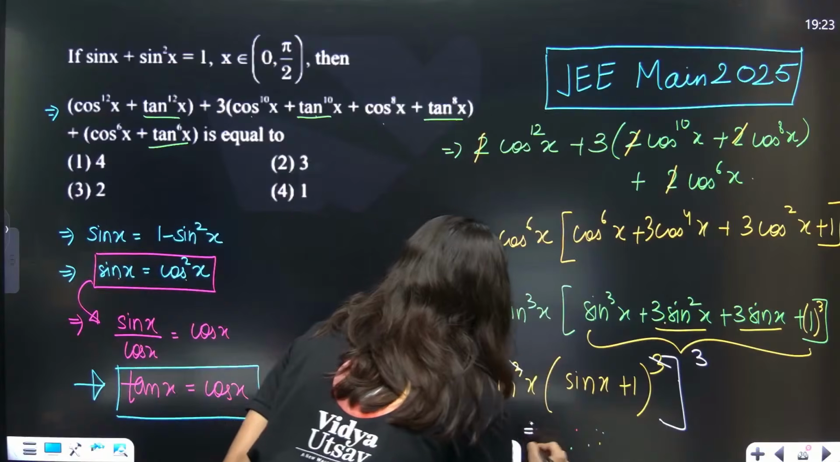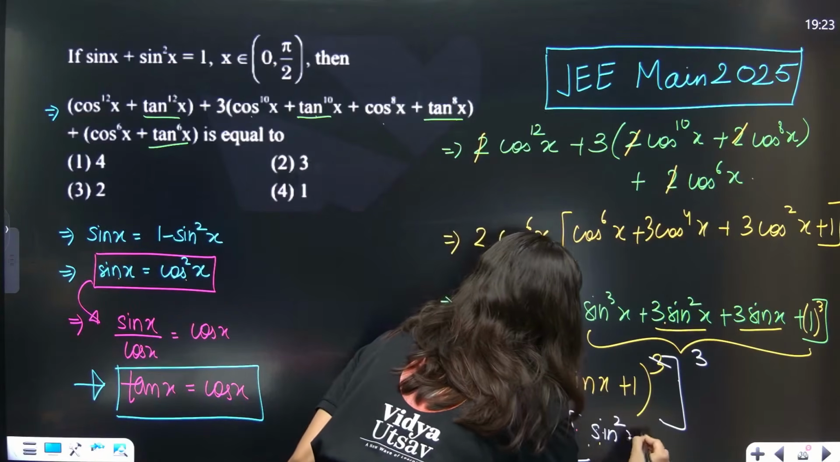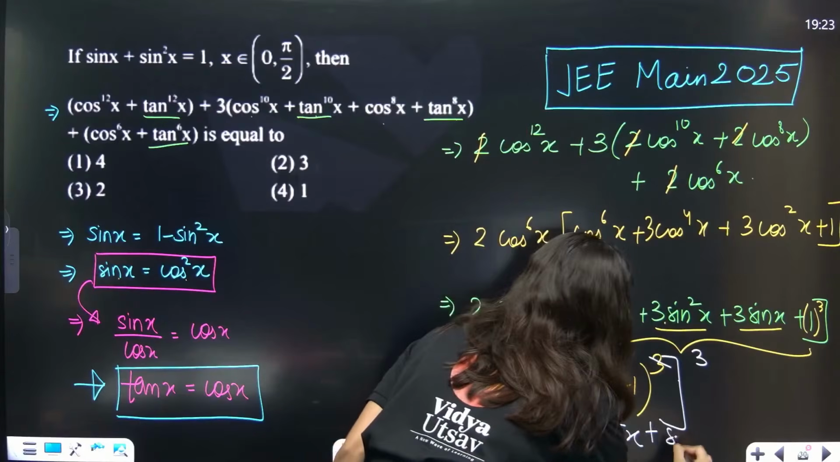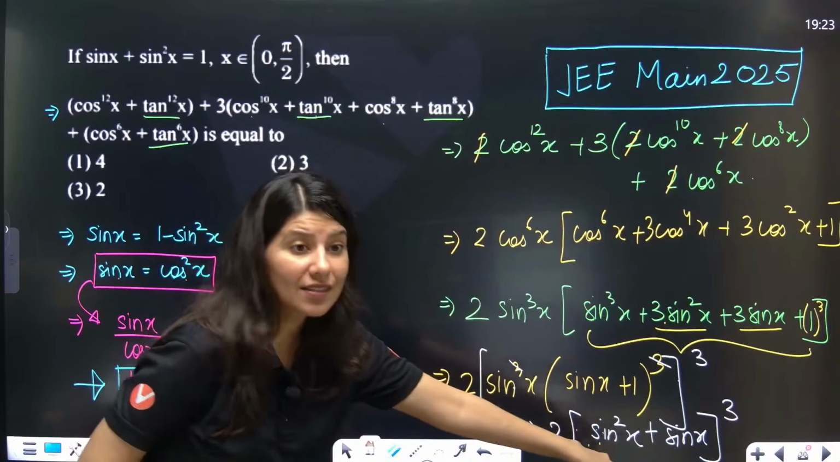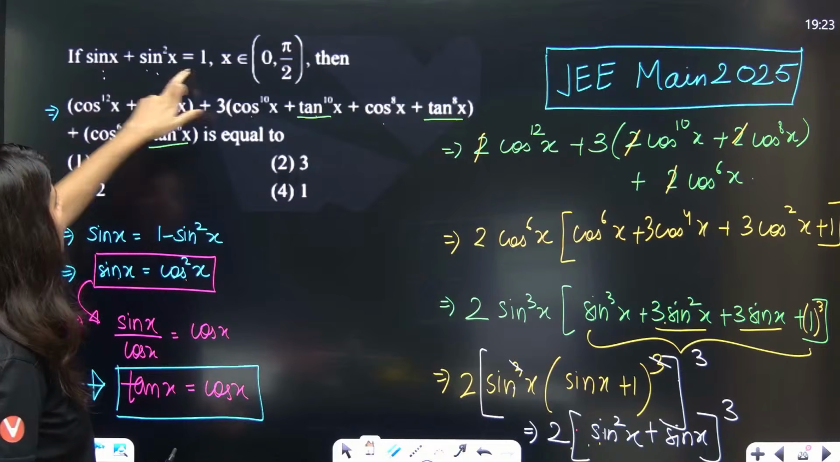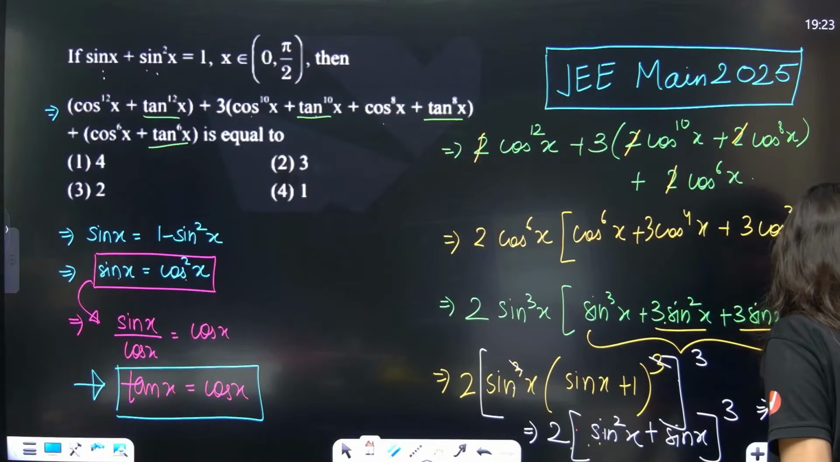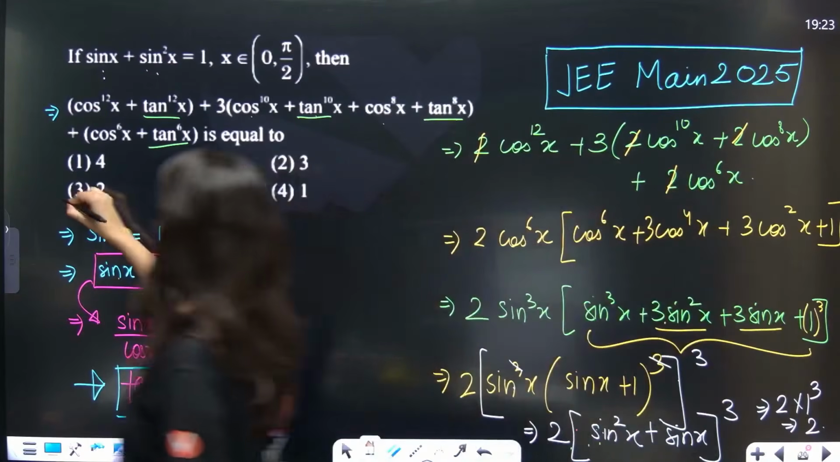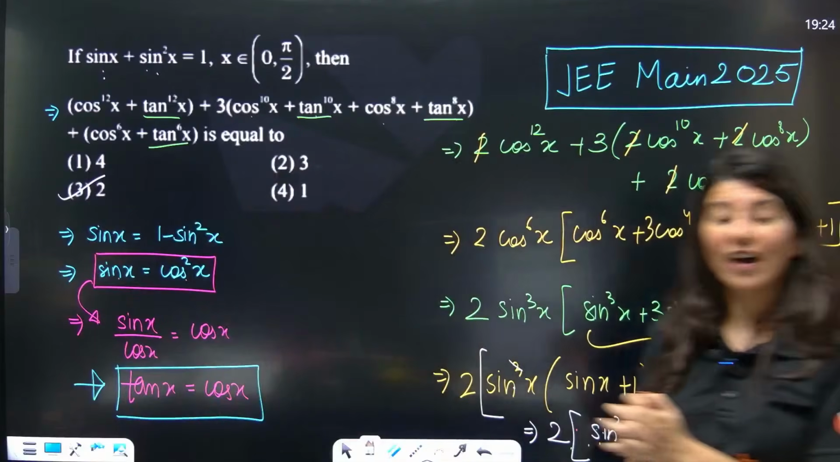So this is going to be 2 will stay outside, sin x into sin x, sin square x, sin x into 1, sin x, and there is a cube over here. So sin square x plus sin x, can you see sin square x plus sin x is simply 1. So this is going to give you 2 into 1 cube, that is just 2. So 2 is absolutely the correct answer for this particular question. JEE Main 2025, my dear students.